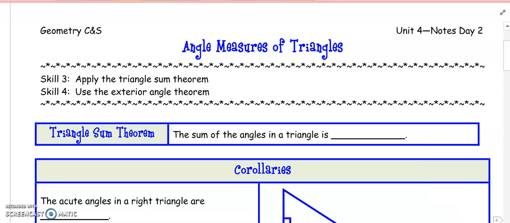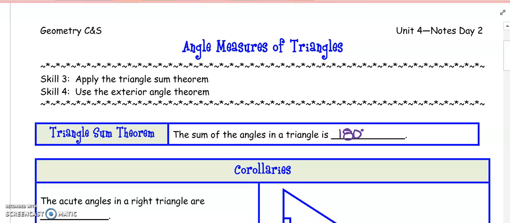Mrs. Delzati here. Today we're taking a look at Unit 4, Notes Day 2. We're looking at the angle measures of our triangles. So the first thing I want to talk about when it comes to these angle measures is the Triangle Sum Theorem. And what we're going to see is that the sum of the angles in a triangle is always going to be equal to 180 degrees.